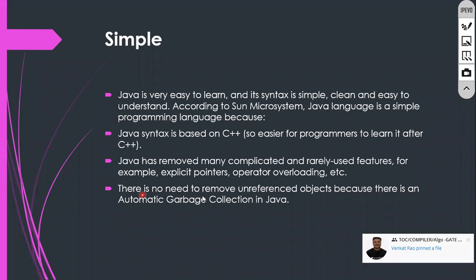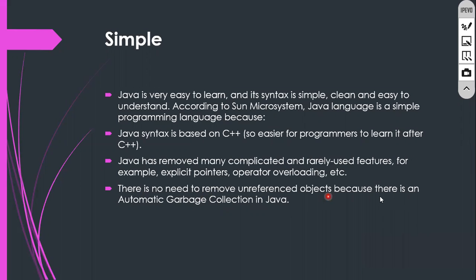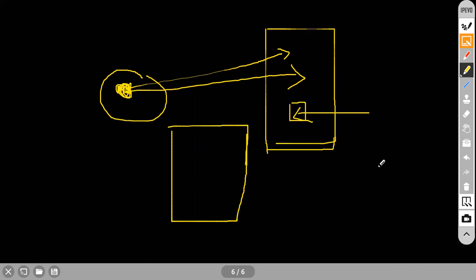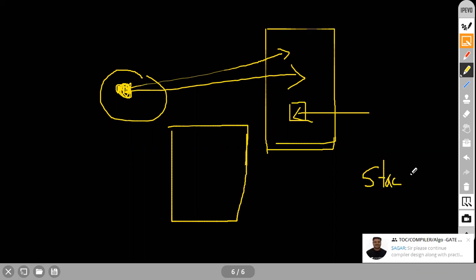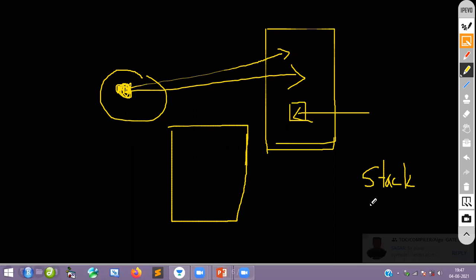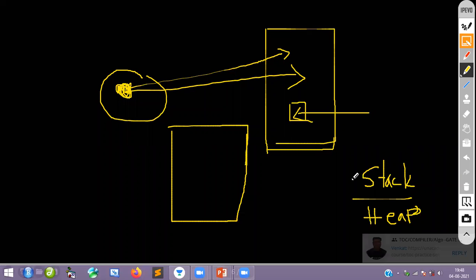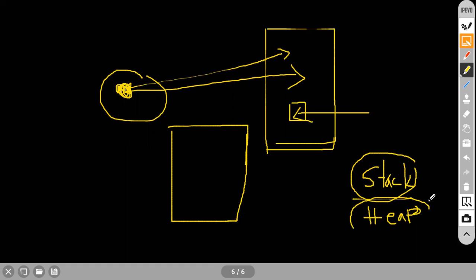There is no need to remove unreferenced objects, because there is automatic garbage collection. That is what I told you. For example, think of this as memory. There are two types of memory in Java. One is stack memory, which I will show you in the programming, don't worry right now. Another one is the heap memory.